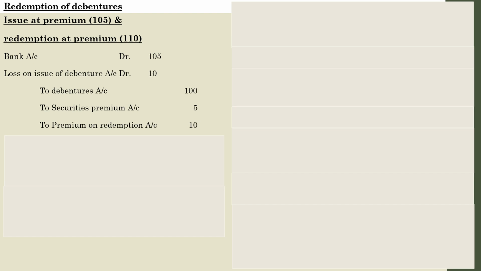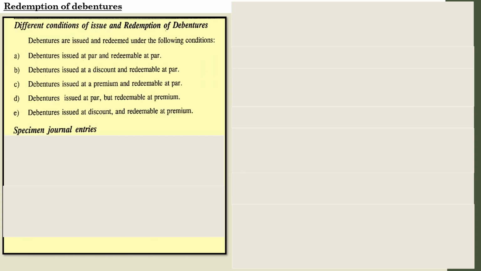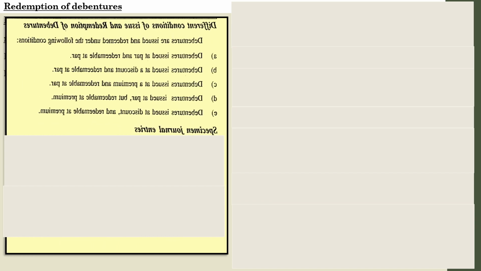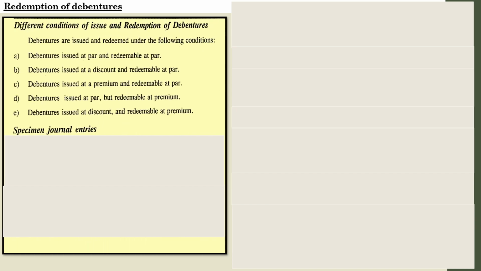So these are the situations with regard to issue of debentures at premium, or it may be issued at par, or it may be issued at discount, whatever it may be. There are some more cases with regard to the issue of debentures. These are the important situations. And next we will discuss some of the main cases with regard to issue of debentures at a discount and redemption at a discount.